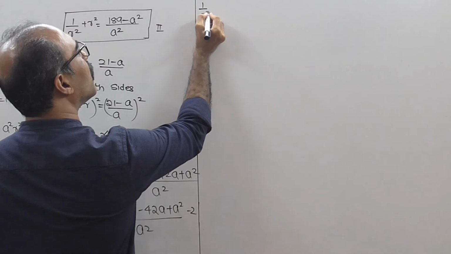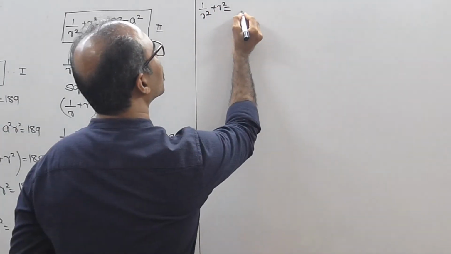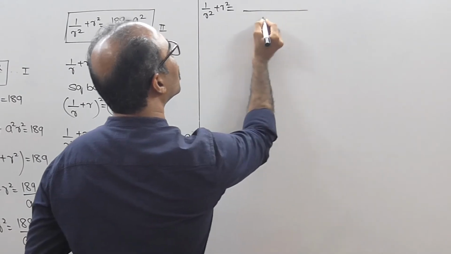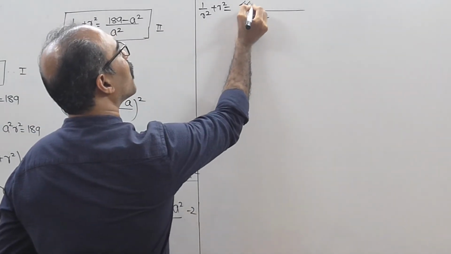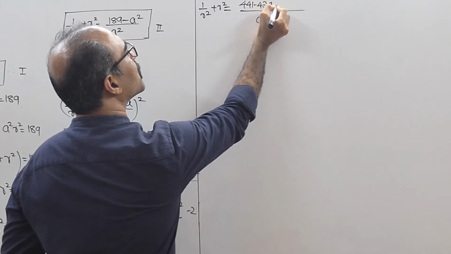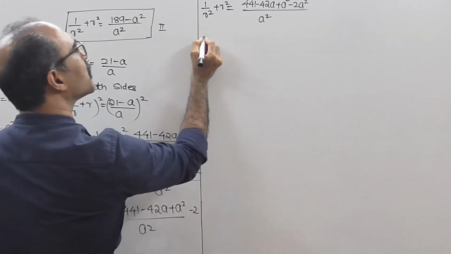So 1 upon r square plus r square equal to, एक काम करना, इधर है ना a square LCM निकालना, तो क्या आएगा? 441 minus 42a plus a square minus 2a square.